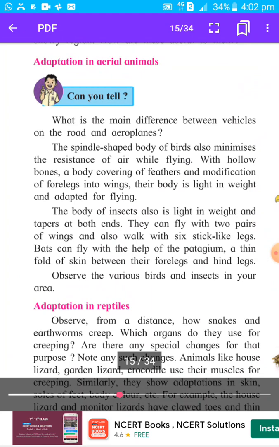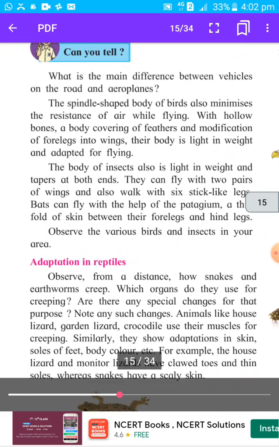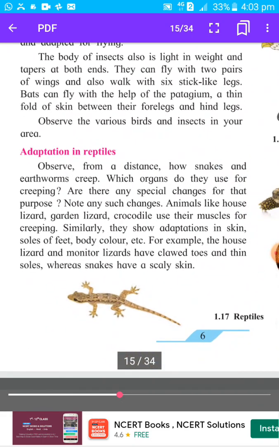In case of insects, same adaptations are there. Body tapers at both ends due to which they can easily fly in the air. Then they are light in weight. Then they have two pairs of wings. Then they have 3 pairs of legs. Okay, so these are the adaptations in aerial animals, means which live in the air.